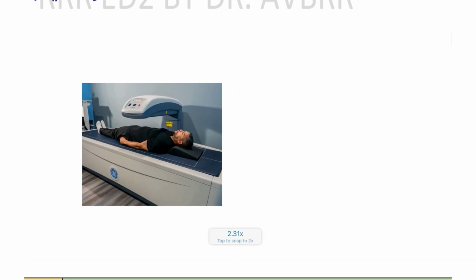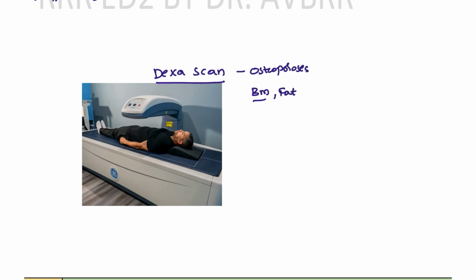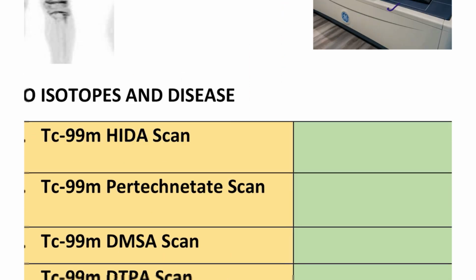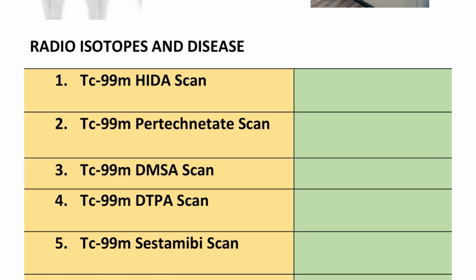And here you can see another scan. This scan is known as a DEXA scan. DEXA scan is used for osteoporosis; we look at bone mineral, and how much fat is present in the patient. These are the important points seen in the DEXA scan, which is the gold standard for osteoporosis. If it is minus 2.5, it is considered a significant risk of osteoporosis in the patients. And we use different types of nuclear medicine, and in nuclear medicine there are radioisotopes that you have to take note of.